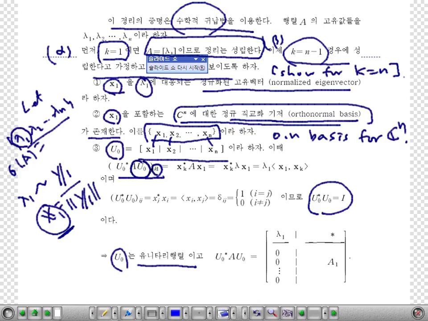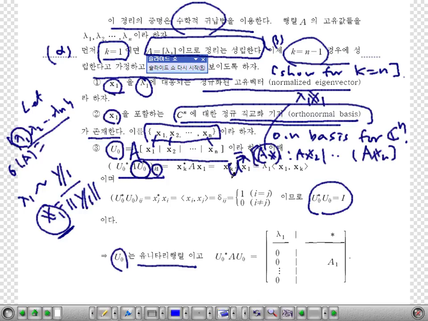Here we have this matrix U0 and here we have A. Then A U0 is A x1, A x2, up to A xn, like this. And so this is lambda 1 x1, isn't it? Here you multiply U star.